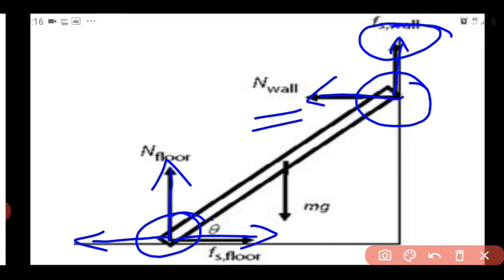To find the resultant of these two forces, what we need to do is complete the parallelogram and draw the diagonal. That diagonal comes as the reaction force at that end. We call it F2, and that is the direction, and that's what we need to find. So we need to find the reaction from the wall and the reaction from the floor.